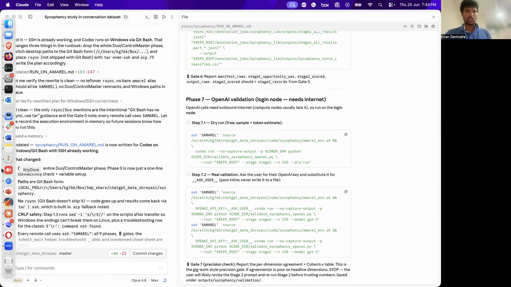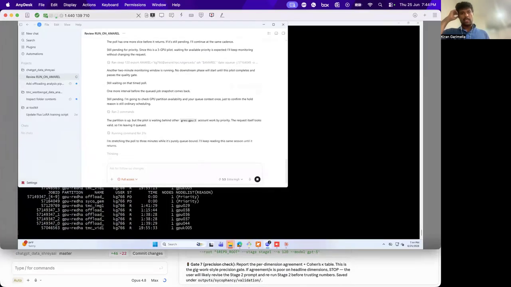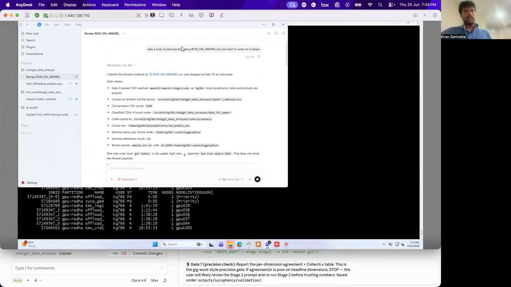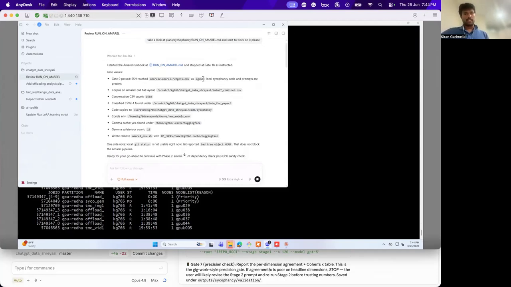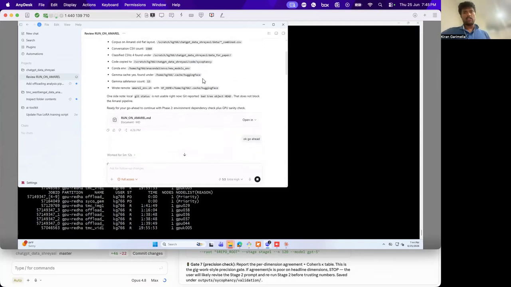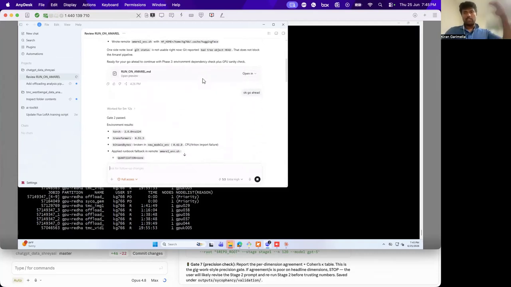Now what I do is I go to my desktop, which I'm connected to through AnyDesk. This is a desktop running Windows, but it has access to my university cluster, which has a lot of GPUs. So I tell it, take this README file. I'm also in that same folder, which is synced through Box. So Claude Code on my computer wrote that markdown file, and now I take that file here and say, take a look at this plan and start working on it. It takes a look and says, okay, I can run with it. Let's go ahead. And then it went through each phase.